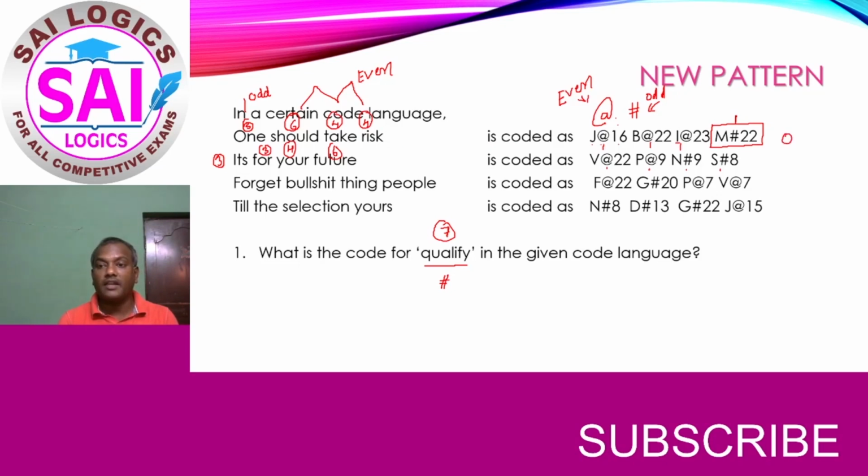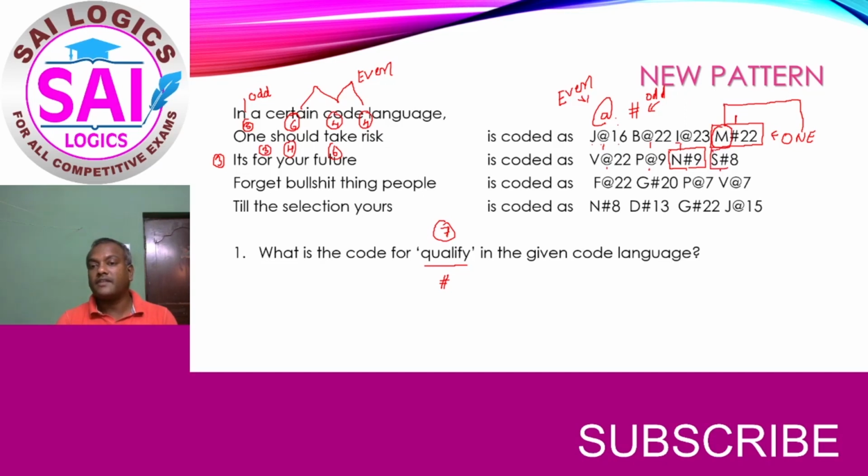So here 1 is the word for which this is the code. Now you see, is there any relation between M and any of the letters available here? Yes, it is clearly visible that M is the previous letter of the second letter, that is N. Now see where all the hash is available. So here one hash is there.